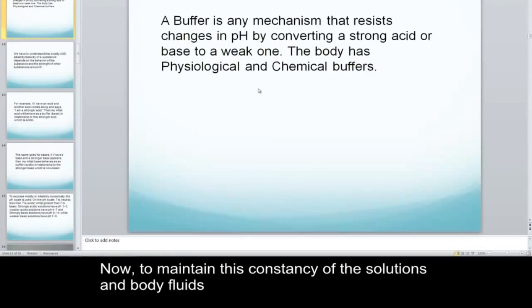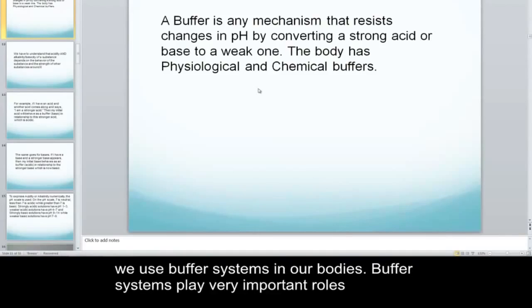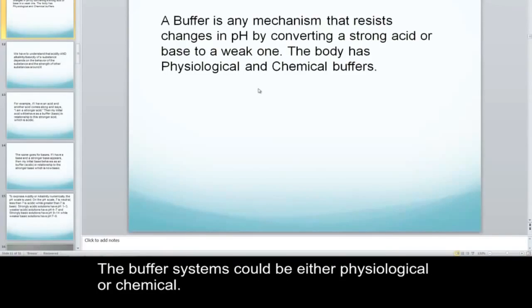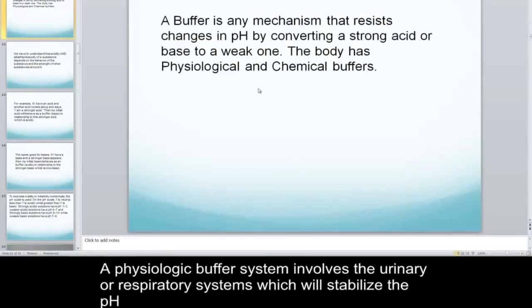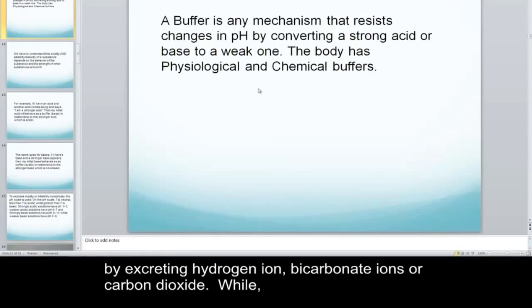Now, to maintain this constancy of the solutions and body fluids, we use buffer systems in our body. Buffer systems play very important roles. The buffer systems could be physiologic or chemical. A physiologic buffer system involves the urinary or respiratory systems, which will stabilize the pH by excreting hydrogen ions, bicarbonate ions, or carbon dioxide.